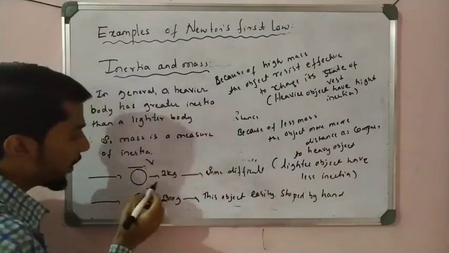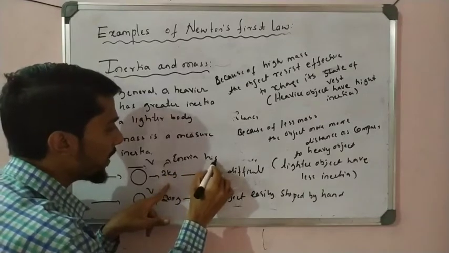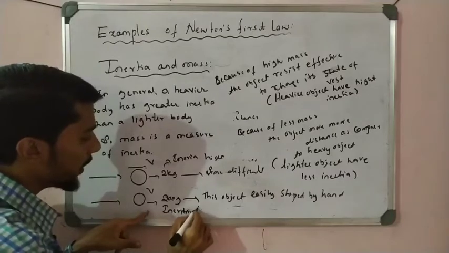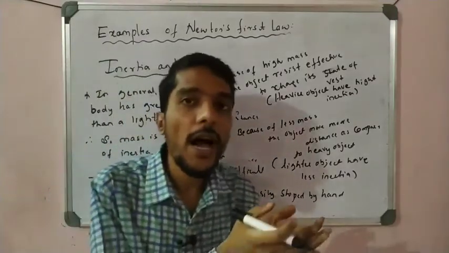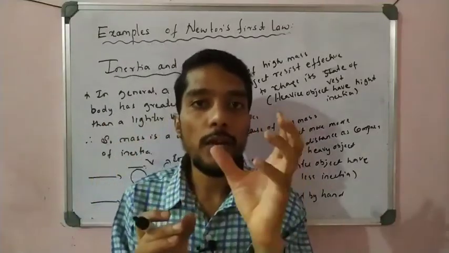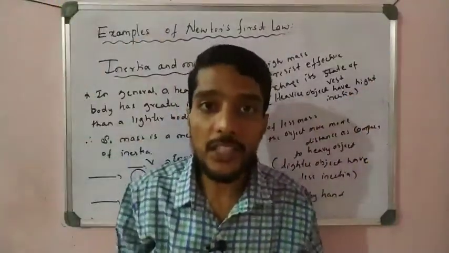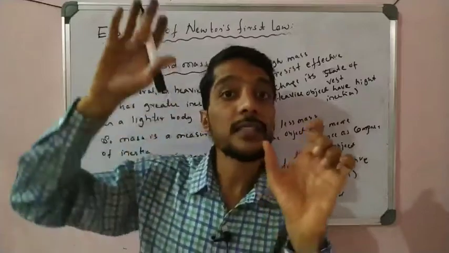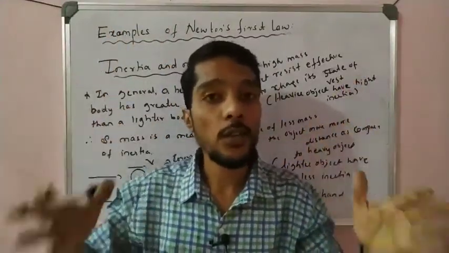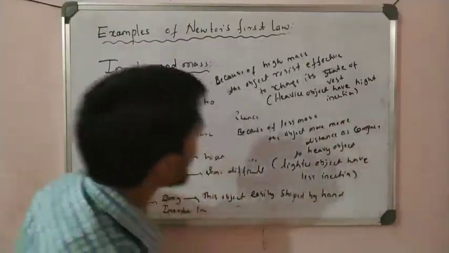Why, students? Because of high mass, high inertia, and low mass, low inertia. If I stop a ball of 20 gram dropped from a height, I can easily catch it. If I drop a cylinder from the height, what happens? You can't catch it. Why? Because the ball and the cylinder have different masses. The cylinder is very heavy, so it is very difficult to catch. Because of high inertia here, and less inertia there.